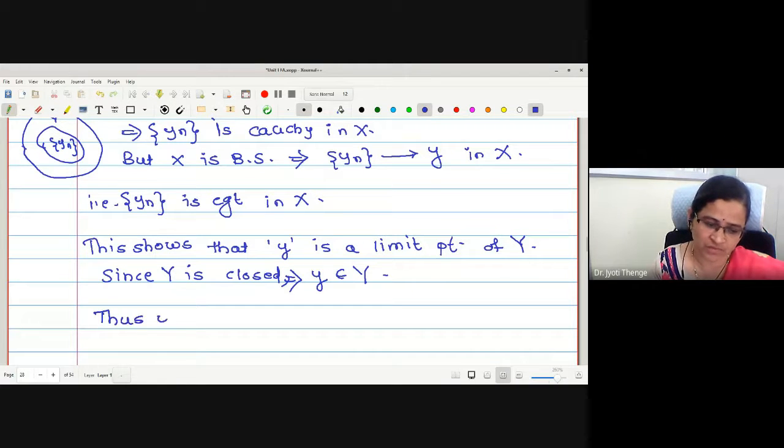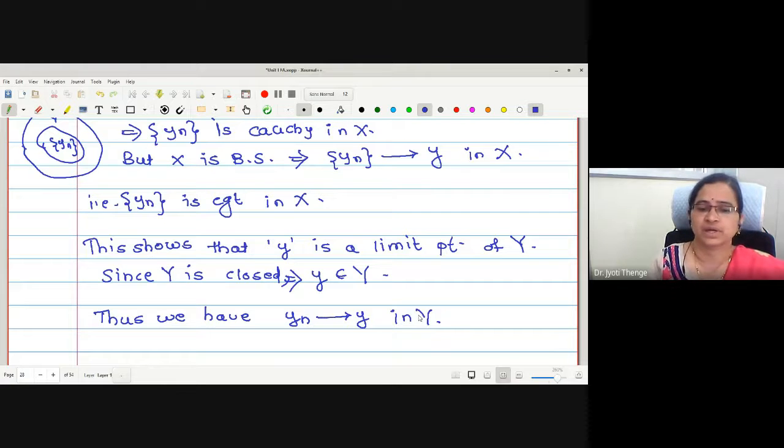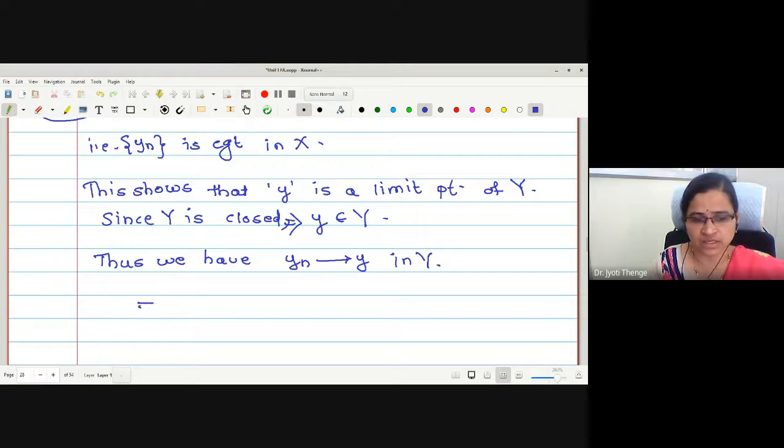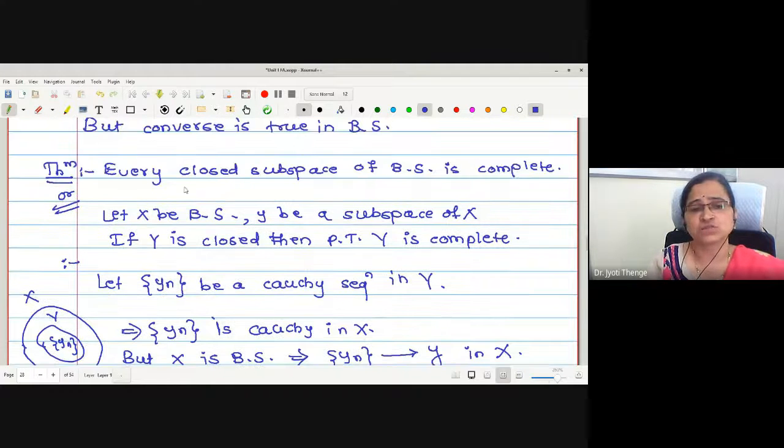Thus, we have the sequence yn converges to y in capital Y. Correct? Therefore, may I say Y is complete. Okay? In other words, this closed subspace of a Banach space is complete.